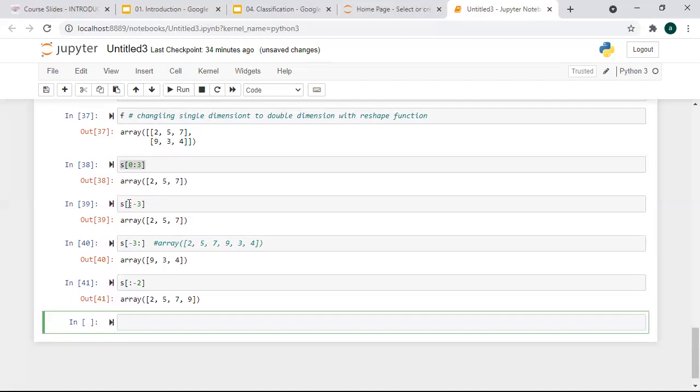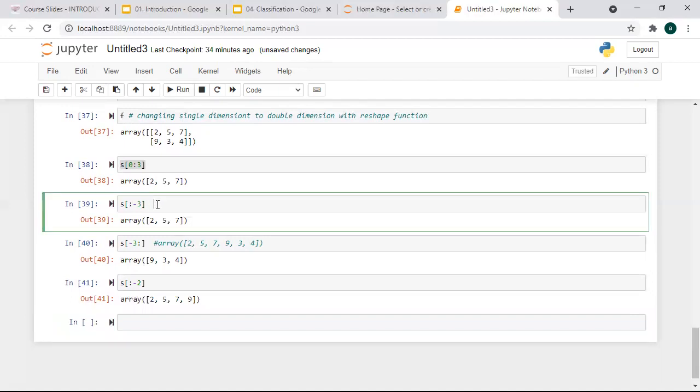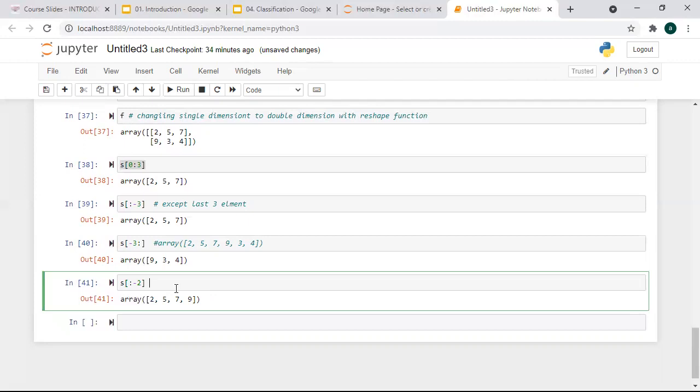Except the last 3, it will print because you didn't have anything before the colon, so it'll print everything. Here it will print except the last two elements.